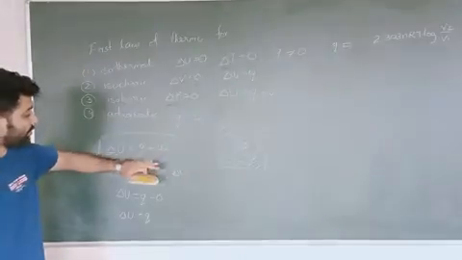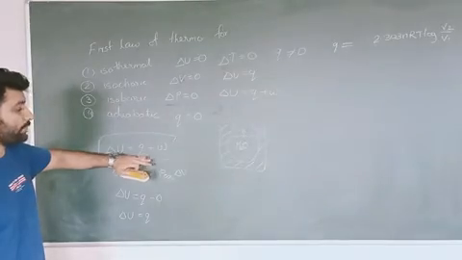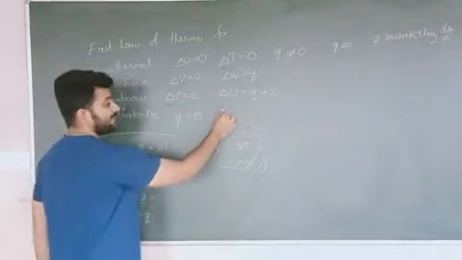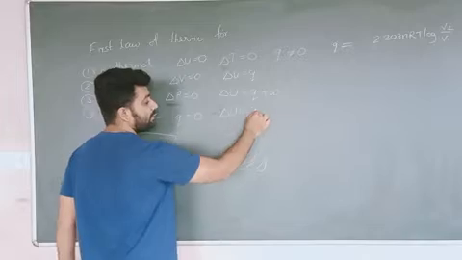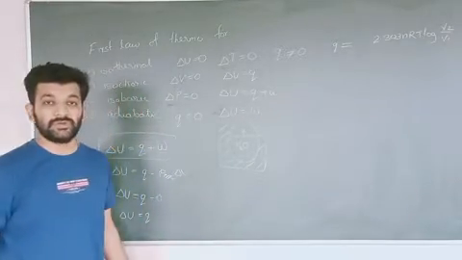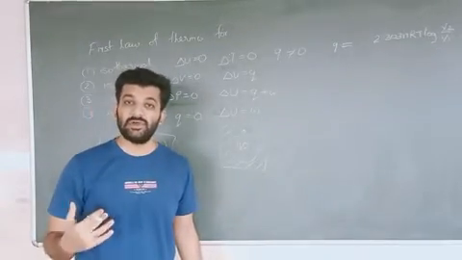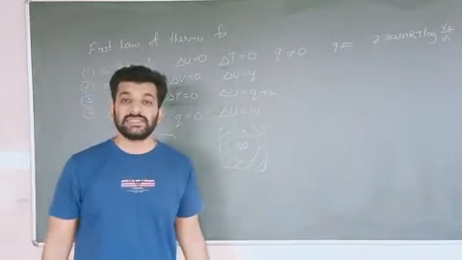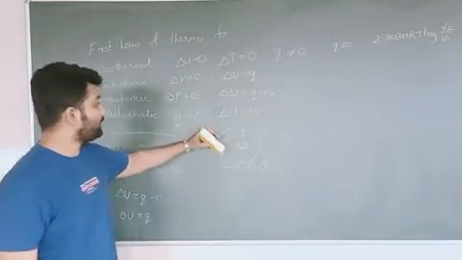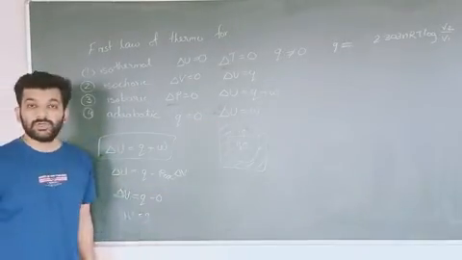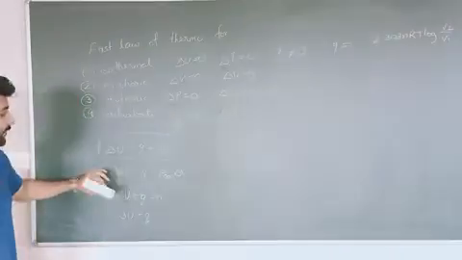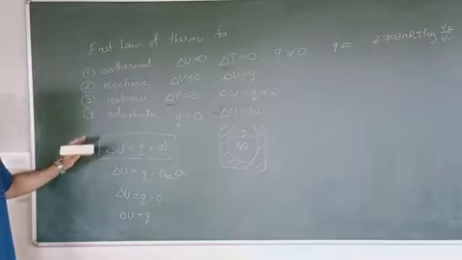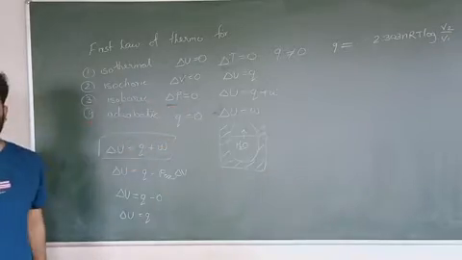When Q is equal to 0, I can substitute the value of Q in this equation and I will get that the change in internal energy will be equal to the amount of work done by the system or by the surrounding. So in this way, we will understand the change in internal energy of the system. Delta U is equal to W. So these are the equations which are generally asked in MCQ.